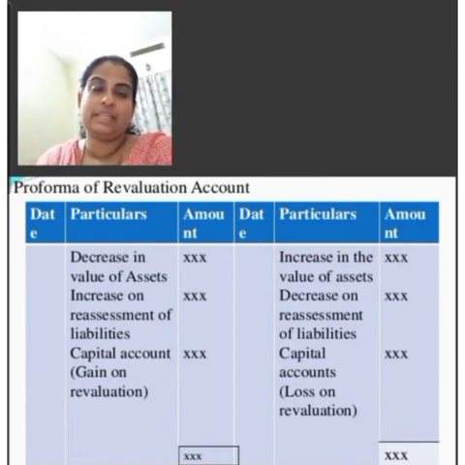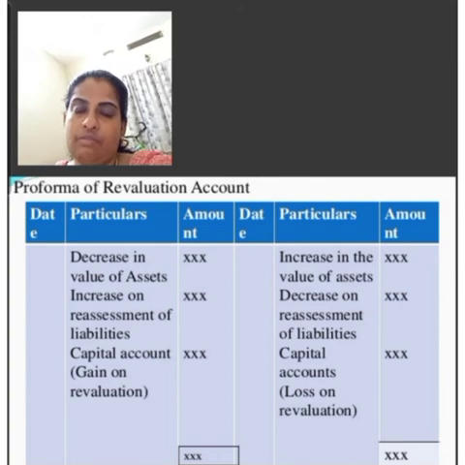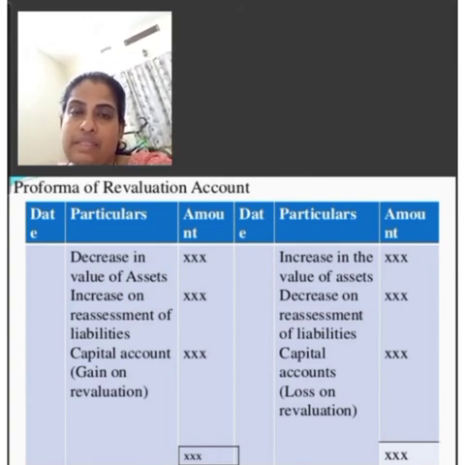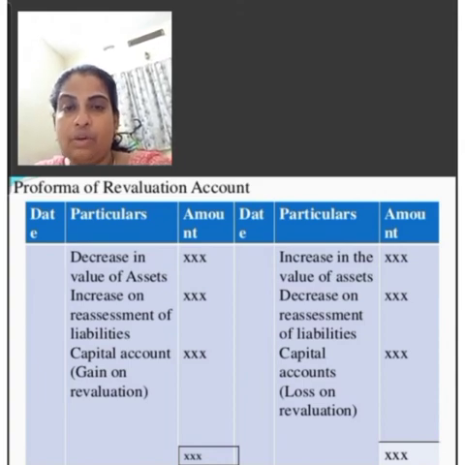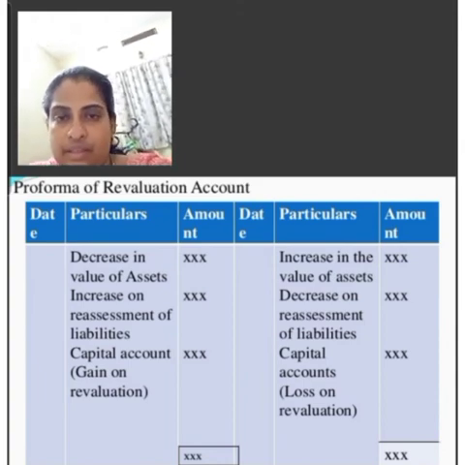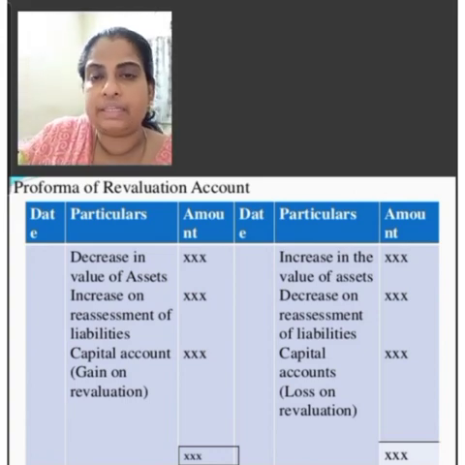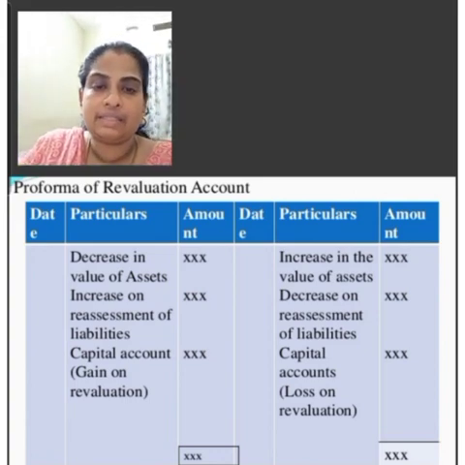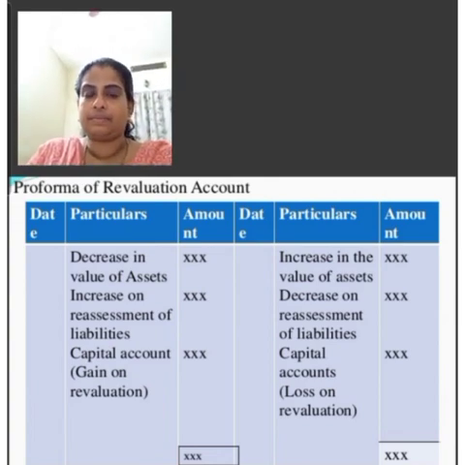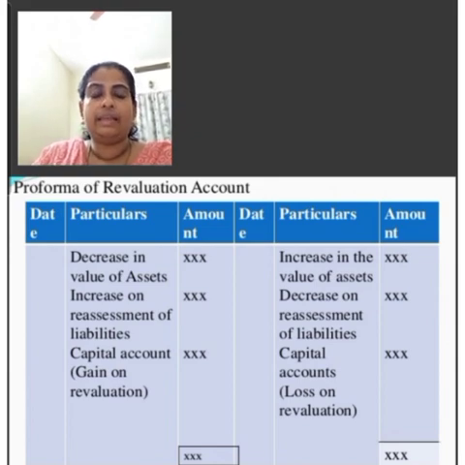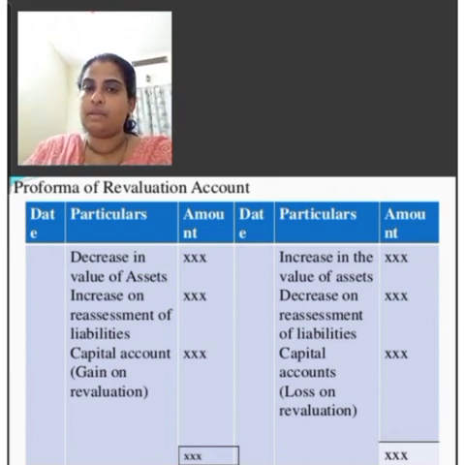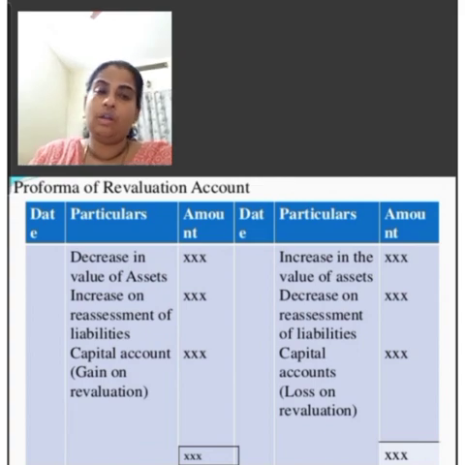Sometimes there is a decrease in the value of liabilities. For example, bills payable amount, first year there is a balance of 40,000 and second year there is a balance of 30,000. That means a decrease of 10,000. So record that difference amount 10,000 on the credit side as decrease in the amount of liabilities. After entering increase or decrease in assets and increase or decrease in liabilities, find out the closing balance. That closing balance may be gain on revaluation or loss on revaluation.